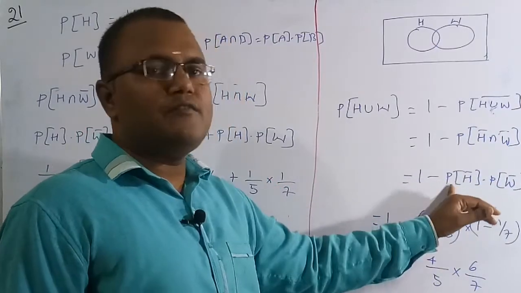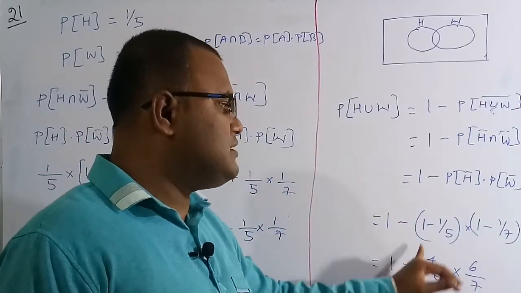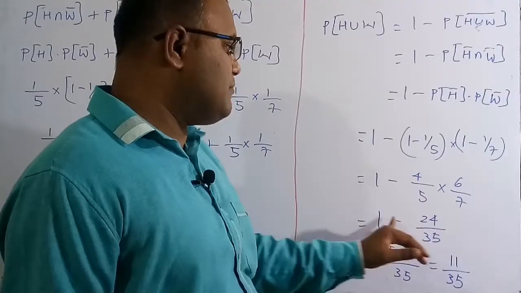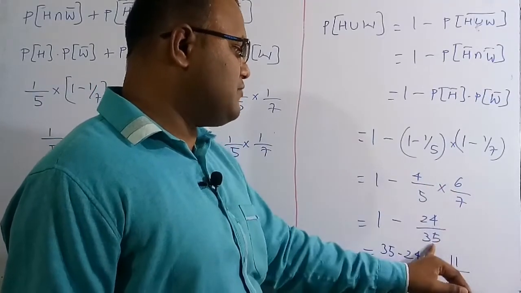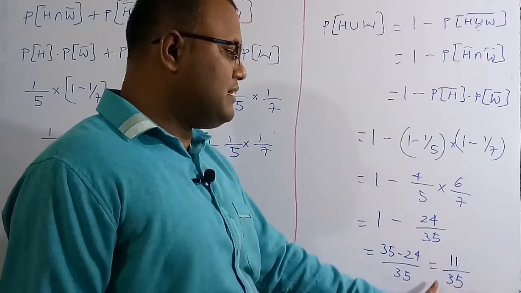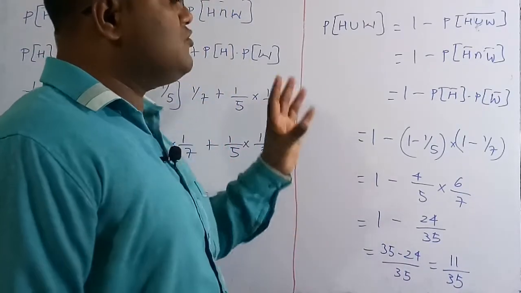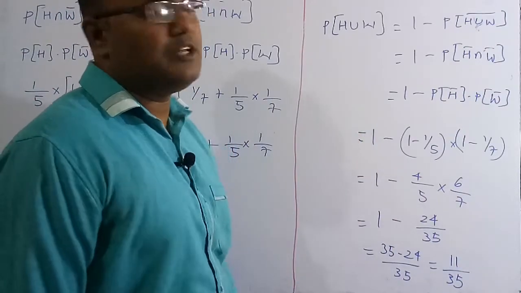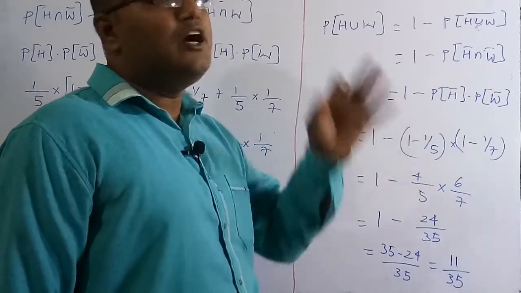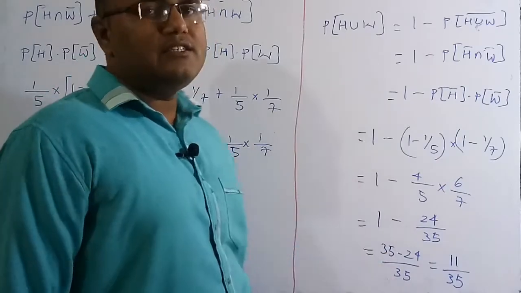So 1 minus P of H bar is 1 minus 1 by 5, and P of W bar is 1 minus 1 by 7. So 1 minus 1 by 5 is 4 by 5 and 1 minus 1 by 7 is 6 by 7. So 1 minus 6 fours are 24, 5 sevens are 35. If you solve this, 35 minus 24 by 35, which is 11 by 35. So therefore we get the same as the previous result. No matter whichever method you prefer, the result is the same. The probability of any one of them being selected is equal to 1 minus not even one of them being selected, so by using that also we get the same solution.